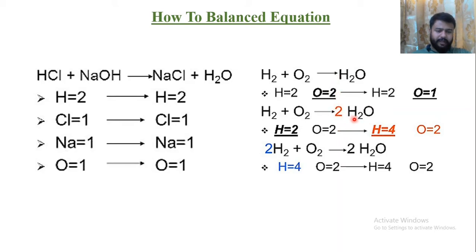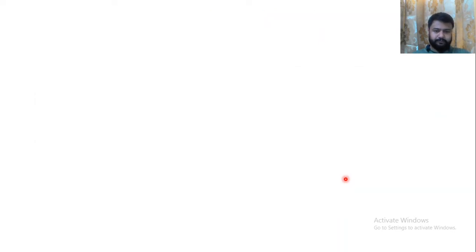So now it will have 4 H and twice O. Now in this case hydrogens are less than that of the product. So what do we do? We just add 2 there. So now this hydrogen is 4, this is 2, this is again 4. So this is what? A balanced chemical equation.